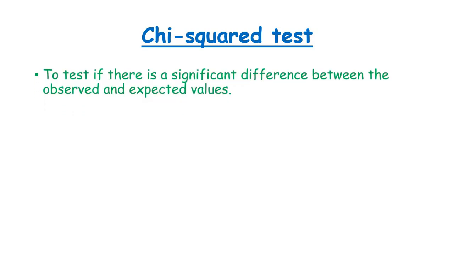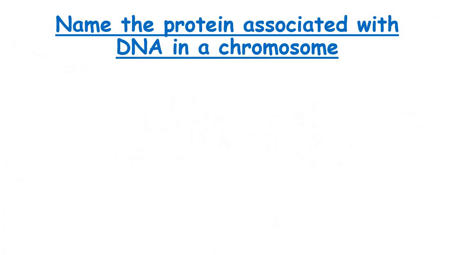Chi-squared test. This is to test if there is a significant difference between the observed and expected values. Name the protein associated with DNA in a chromosome. It is histones.